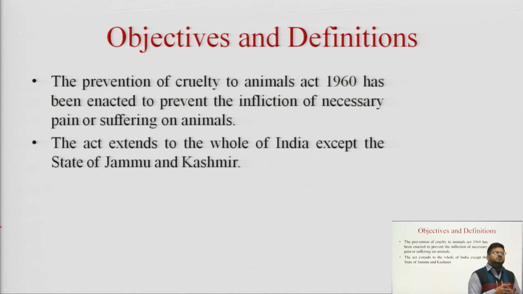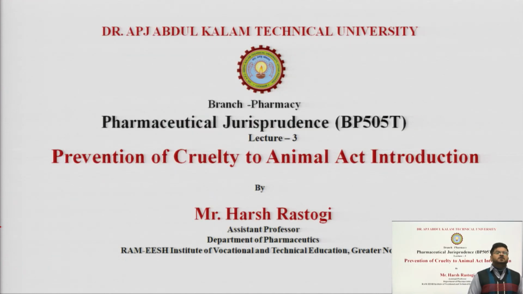So, to control this, and to prevent the infliction of unnecessary pain or suffering on animals, we passed this act, which is called the Prevention of Cruelty to Animal Act.